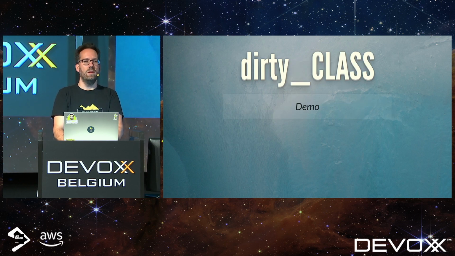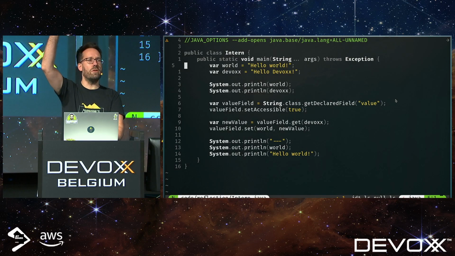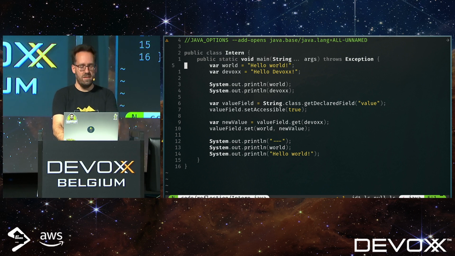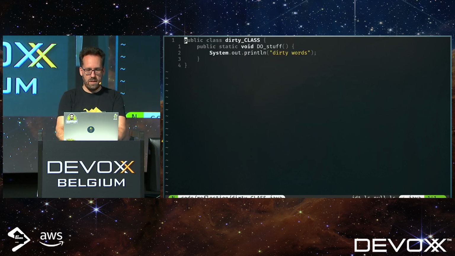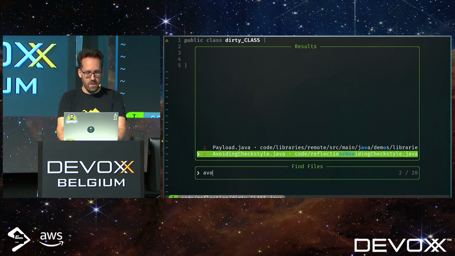Next up, who here uses SonarQube in their project, or checkstyle, or something like that? Ever been annoyed by the fact that you have to conform to standards? Like this class over here. It does not conform to naming standards, but I really, really, really want to commit this to my code base. So what do? Well, that's easy.